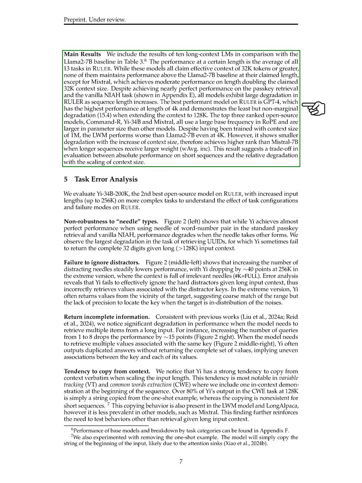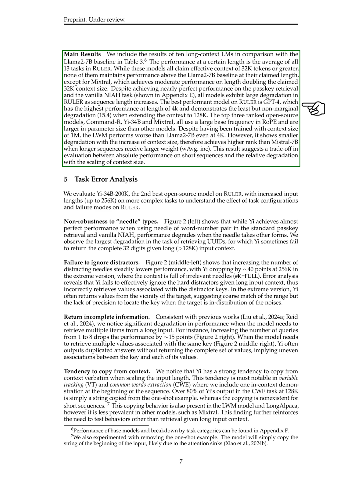The results showed that none of the models maintained performance above the Llama 2-7B baseline at their claimed context length, except for Mixtral, which performed moderately well at double the claimed context size. Despite some models excelling in specific tasks like passkey retrieval, most showed significant performance degradation as the sequence length increased. The best performing model on RULER was GPT-4, with the least degradation when extending the context size.